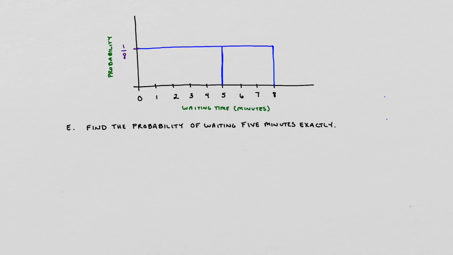It's just going to be a single line that we have in here. I'm not shading anything to the left, because if I shade everything to the left, that means the probability of waiting between 0 and 5 minutes, and I'm not going to shade anything to the right, because that would mean waiting between 5 and 8 minutes. We are just looking at the probability of waiting exactly 5 minutes. So the trick here is, we do note that the height is 1/8, but what's the width of a single line? Well, the width of a single line would just be 0. So when we say the probability of our waiting time being exactly 5 minutes, we are doing 1/8 times 0. So in other words, the probability is 0.